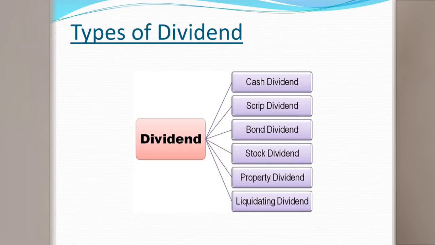Yes, there are different types of dividend. Cash dividend: money is given as cash, that is cash dividend. And scrip dividend. Scrip dividend refers to a written commitment given by the company: yes, we'll provide our shareholders a dividend in the next year or a subsequent year. That is scrip dividend. It's a written commitment of a company to provide the dividend in subsequent coming years.